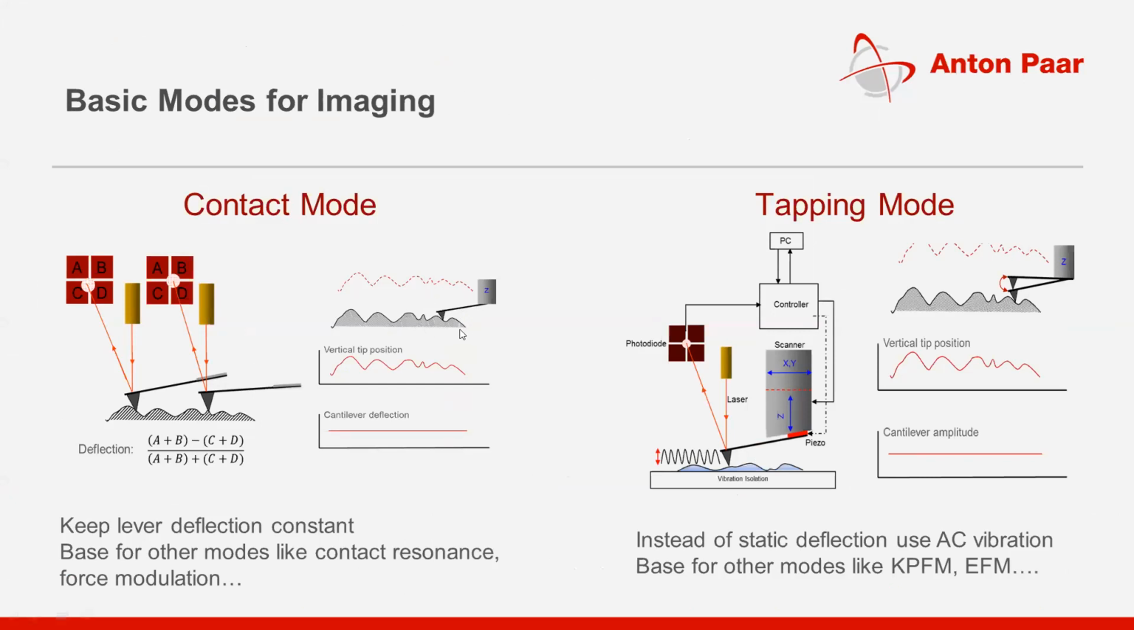So if your sample is hard, you have to use tapping mode AFM, where your tip is in contact with your surface intermittently. So whatever image you are getting, your tip will not get blunt very easily.